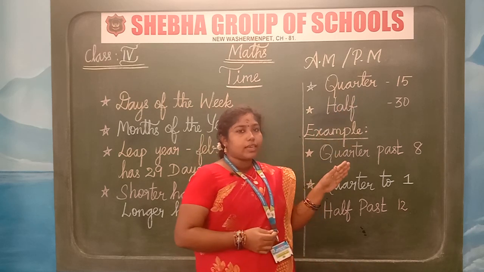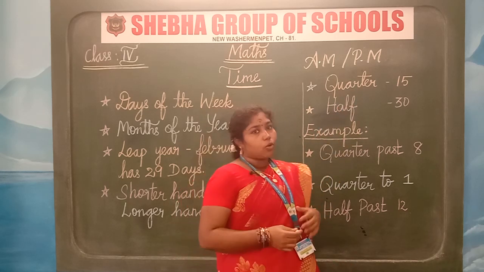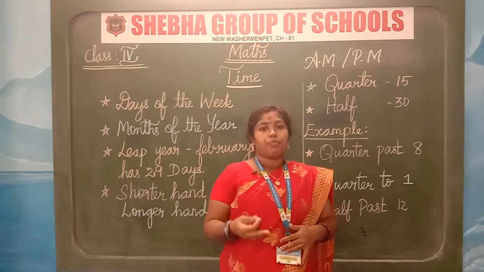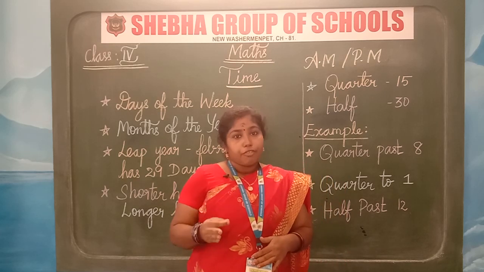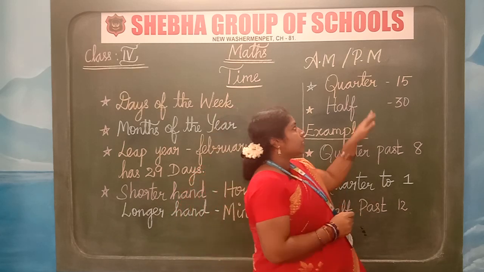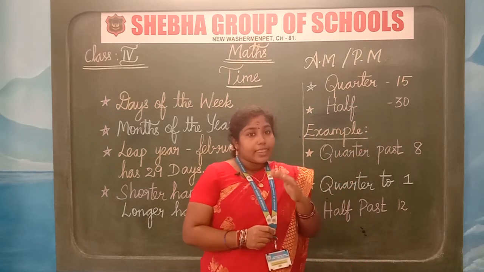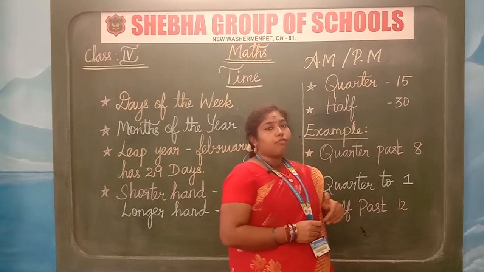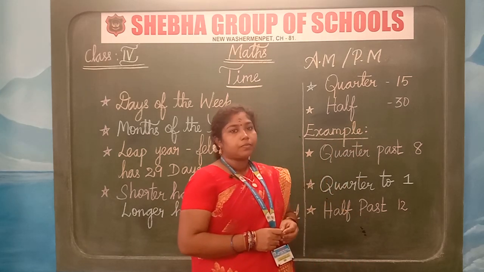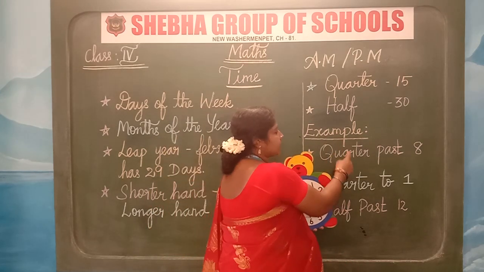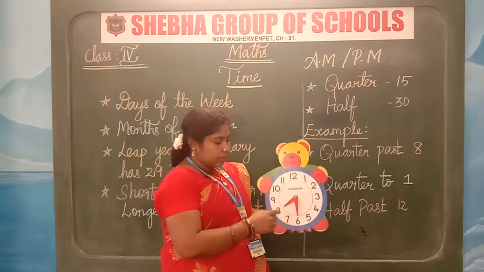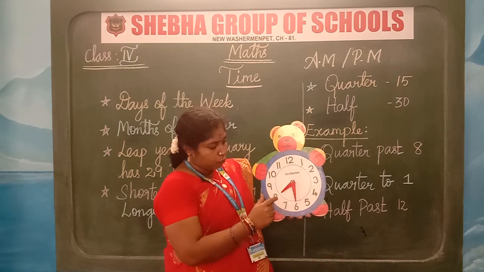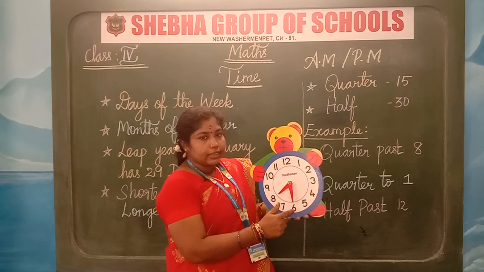What is quarter and what is half? When we are mentioning the time 8:15, that 15 is referred to as quarter. In 12:30, that 30 minutes is referred to as half. For example, children, 8:15. I have indicated the time. What is the time here? 8:30.